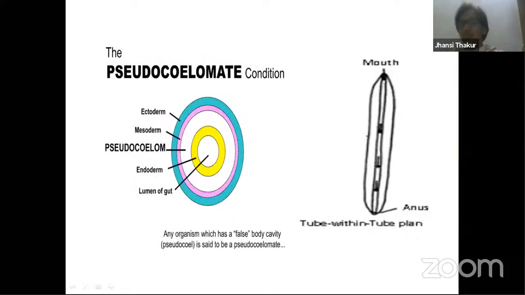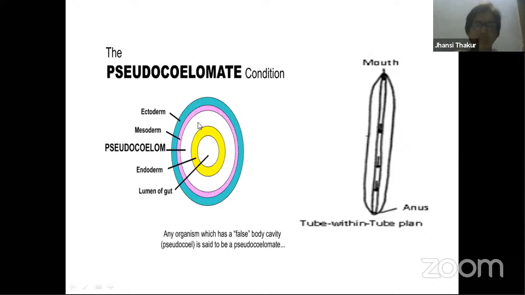The next condition is the pseudocoelomate condition. This is seen in nematodes, Nemathelminthes, roundworms. So Wuchereria, Ascaris, whatever examples you studied the other day in parasites, in that particular phylum this condition can be seen. What is seen in pseudocoelomate? Let's try to understand these circles. First you have the white space, which is the lumen of the gut, the digestive cavity. This yellow color over here is the endoderm. The digestive space is always surrounded by endoderm.